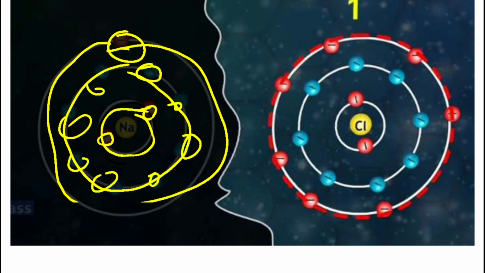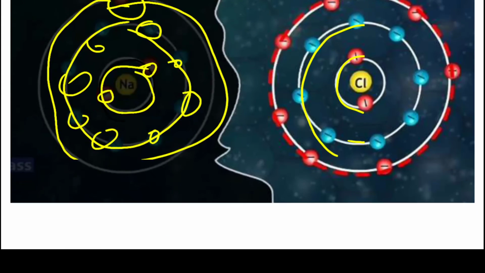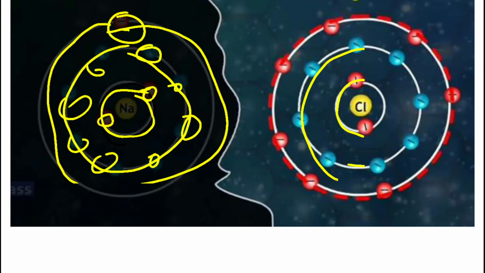Whereas in the case of chlorine, first orbit 2 electrons, second orbit 8 electrons, and third orbit, let's see, this is the third orbit. Let us count it. 1, 2, 3, 4, 5, 6, and 7. Right? Let us count once again here. 1, 2, 3, 4, 5, 6, and 7.